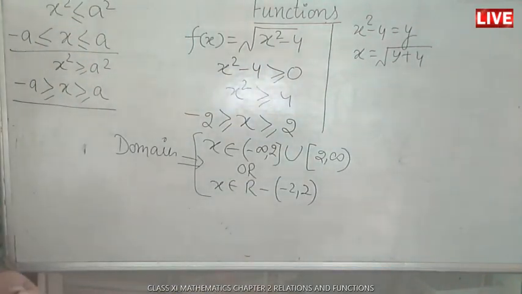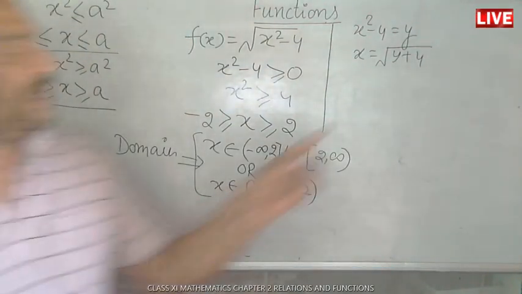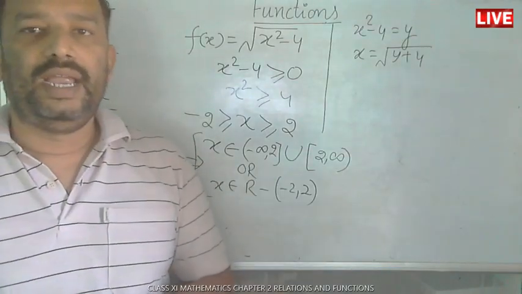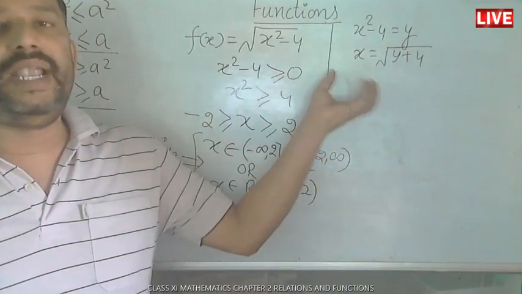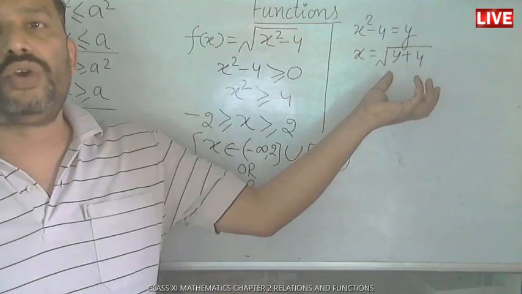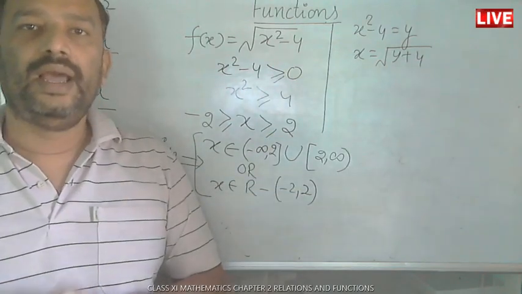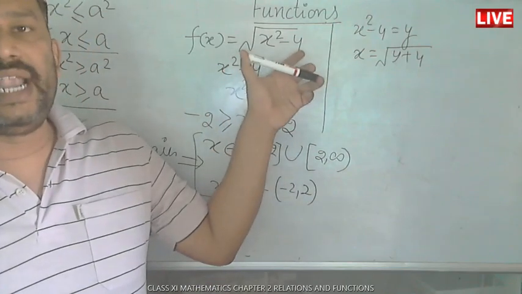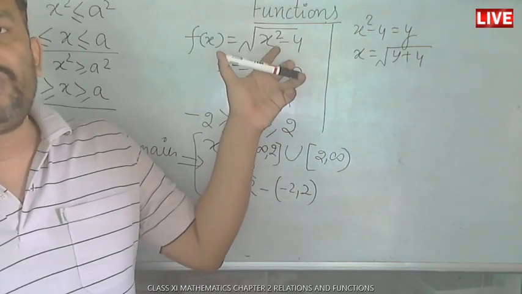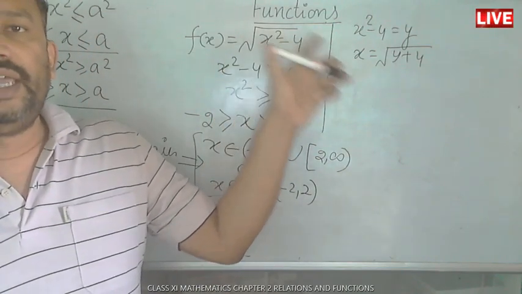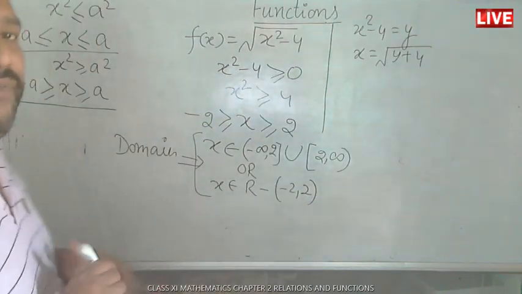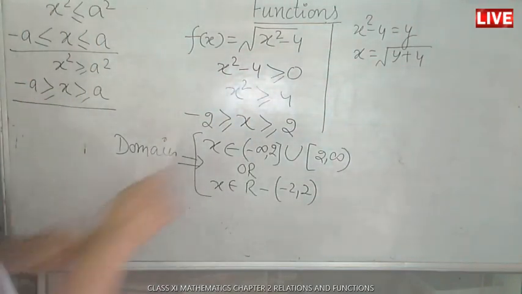Now just think about the values of y for which x may not be defined, or you can say under root contains negative. We all know y cannot be negative, since f(x) is equal to under root of something gives you positive values only in functions. It cannot give you negative.